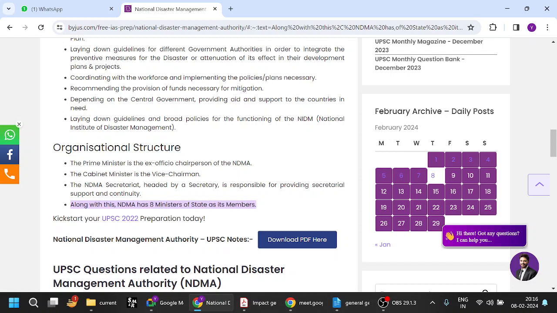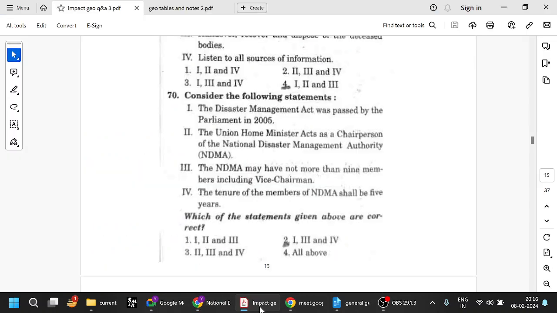So how many is it becoming? 8 plus secretary, fine, 9 and 10. Apart from the prime minister, including the cabinet minister, there are 9. So the NDMA may have not more than 9 members, including vice chairman. That is right, right?